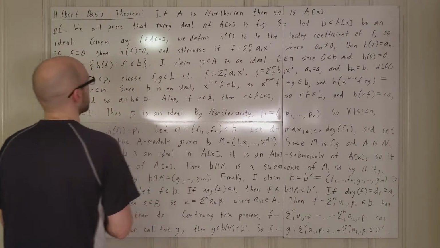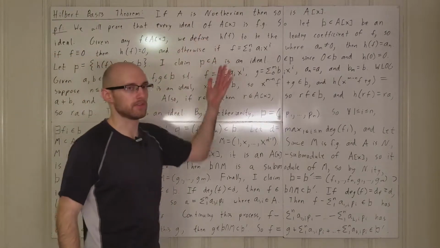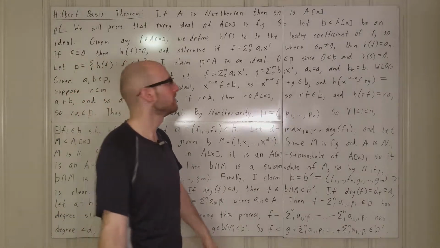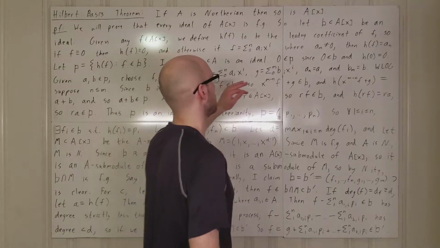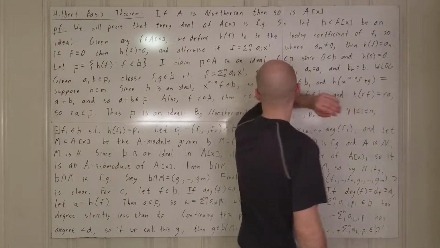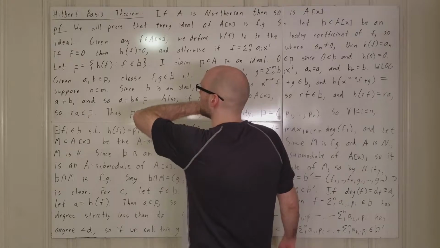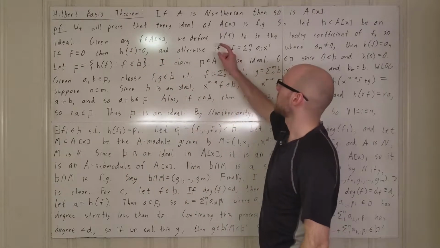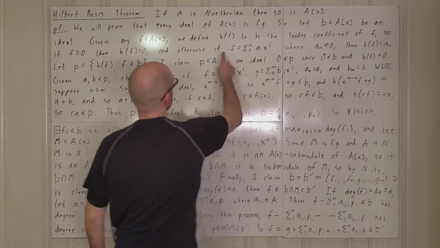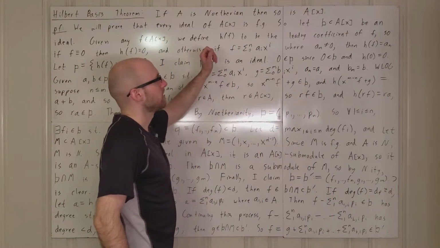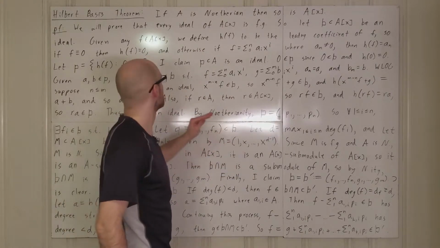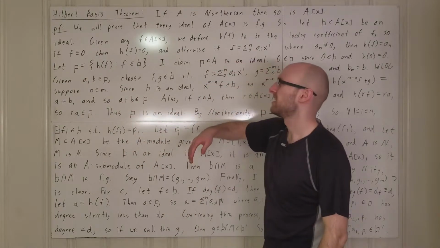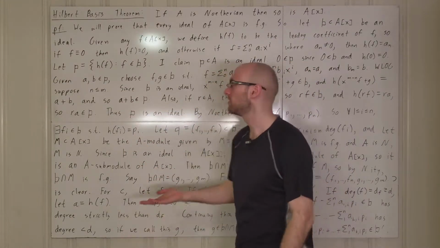So what we're going to do is prove that every ideal of A adjoin X is finitely generated, because if every ideal is finitely generated, then that's equivalent to it being Noetherian. So let's take an ideal B in A adjoin X. If we're given any polynomial in here, we're going to define its highest order term, which is why I call it h of f, to be the leading coefficient of f. First of all, if f is just the zero polynomial, then its leading coefficient is defined to be 0.